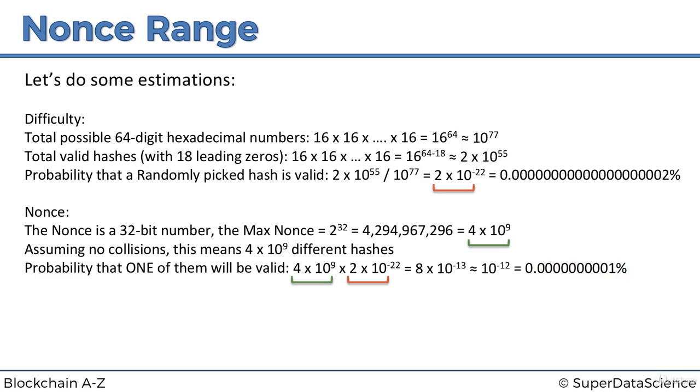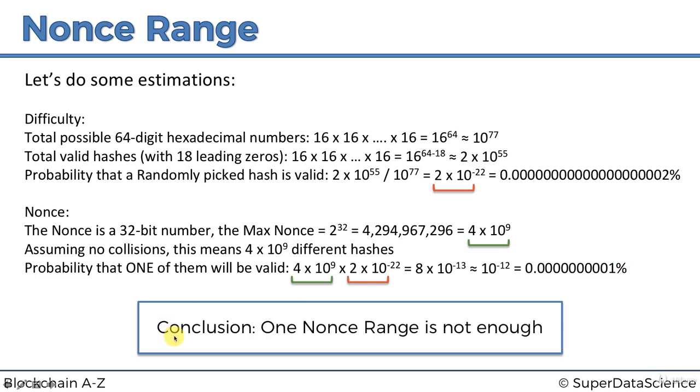So it is still tiny. Basically, even if we go through the whole range of the nonce from 0 to 4 billion and something, this is still the likelihood that we will find a solution to our cryptographic puzzle.